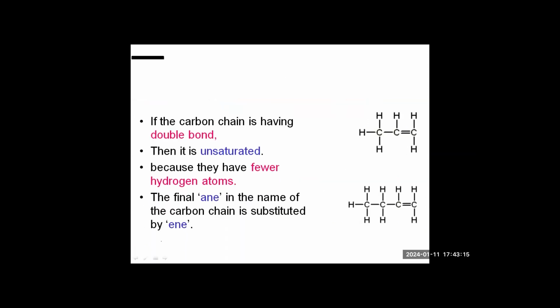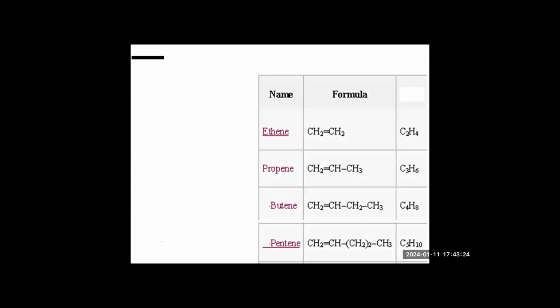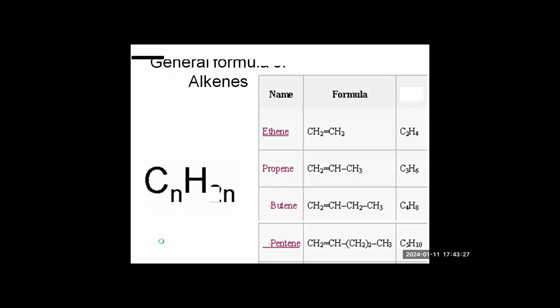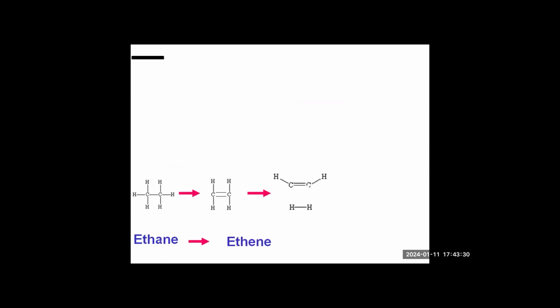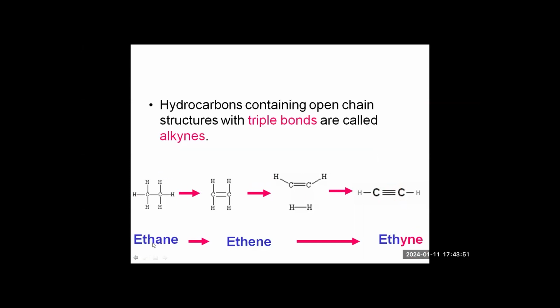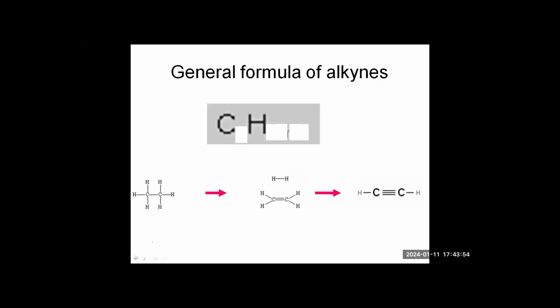These are unsaturated because two hydrogens are fewer in number in them. So they are called unsaturated ones. Now, similarly, we can convert a double bond compound into a triple bond compound, and this will be called ethyne. The suffix over here is "-yne", Y-N-E. The moment you have a triple bond, the suffix becomes "-yne". So here you can see the triple bond. The general formula for alkynes is CnH2n-2.